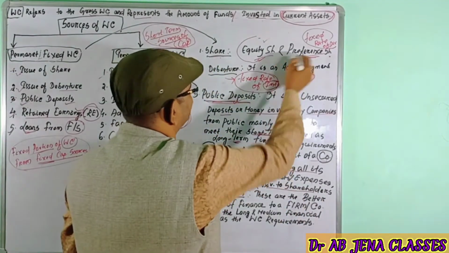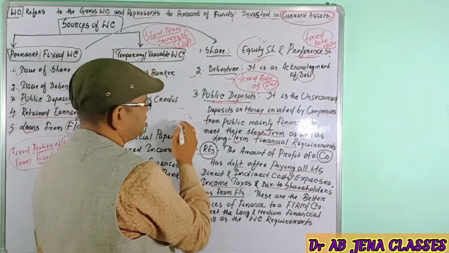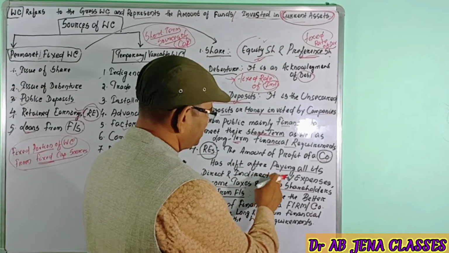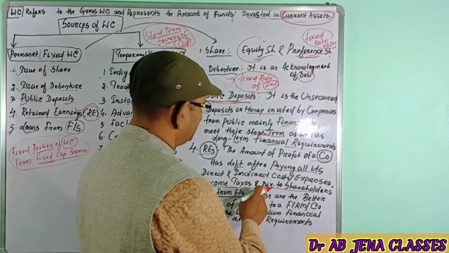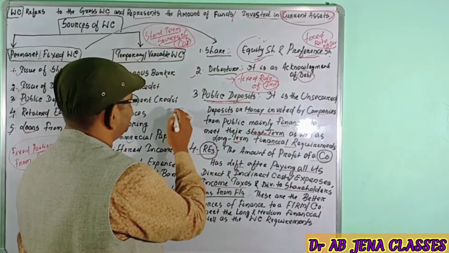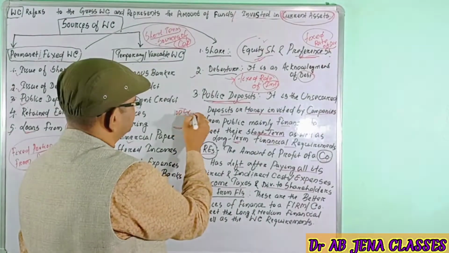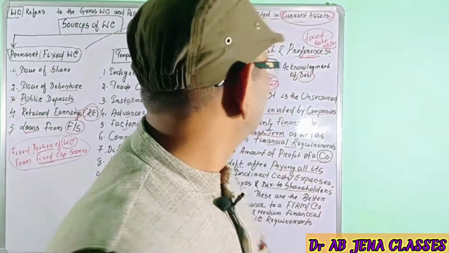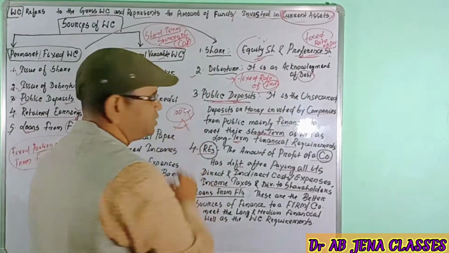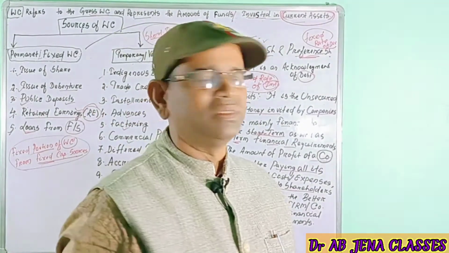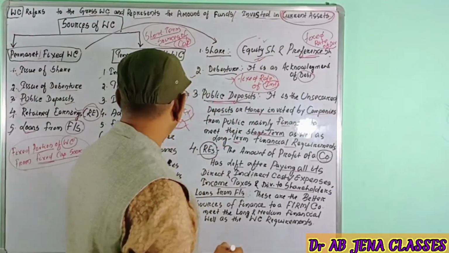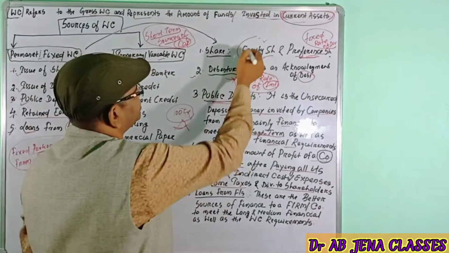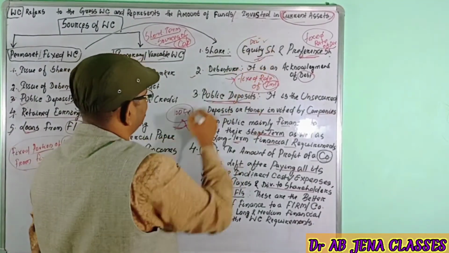to the preference shareholders. Let's take an example. After paying the direct and indirect costs or expenses, income taxes and dividend to the preference shareholders, let's say 100 crores is available. Now the company will take the important decision on how much profit will be given to the equity shareholders as dividend and how much will be retained.